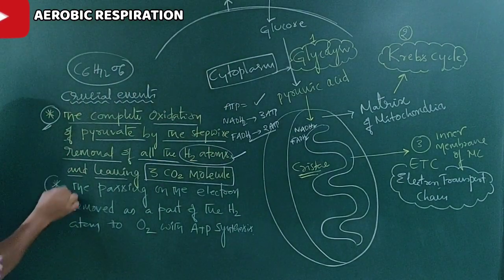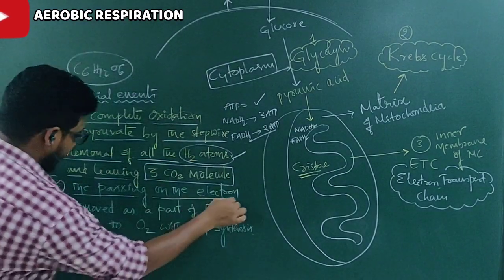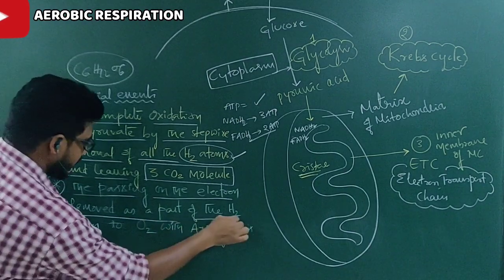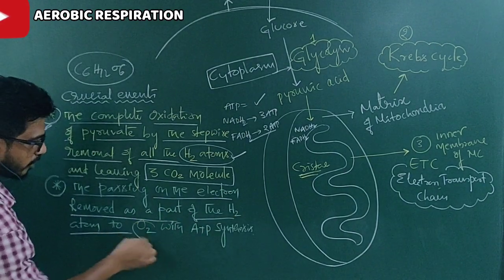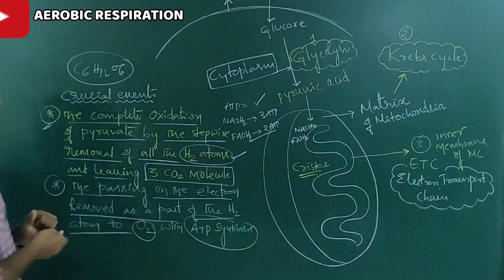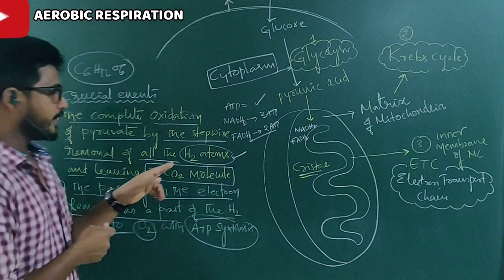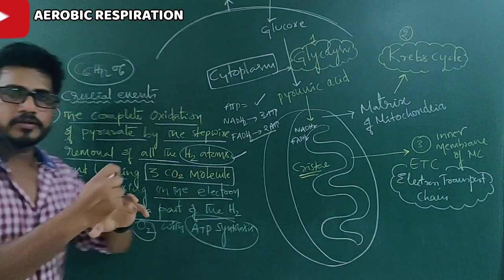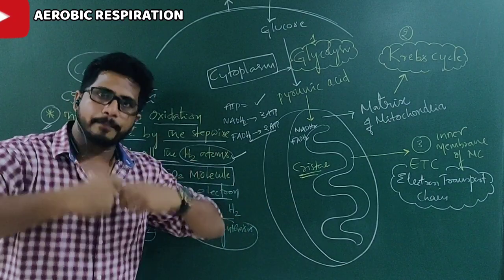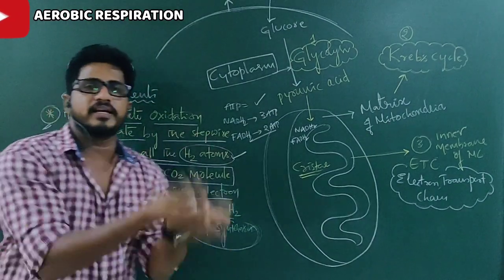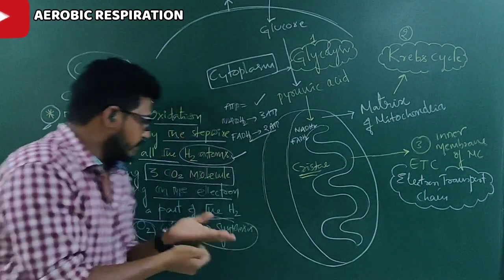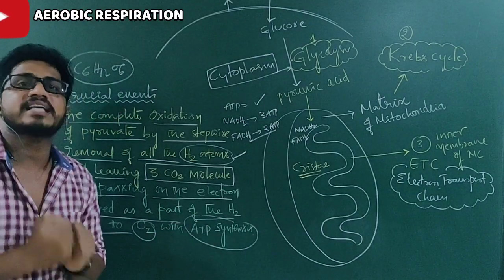Second point, the passing on of the electrons removed as a part of the hydrogen atoms to oxygen, and ATPs will be synthesized. Okay, in the first point you came to know that hydrogen atoms and carbon dioxide molecules will be released from the substrates. While producing ATP and water, what is happening?